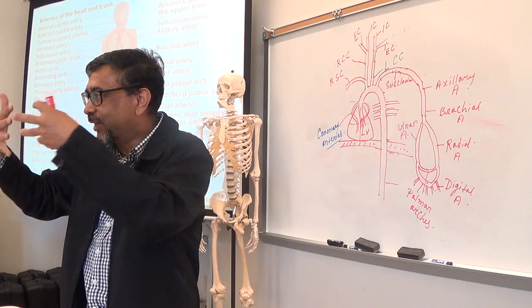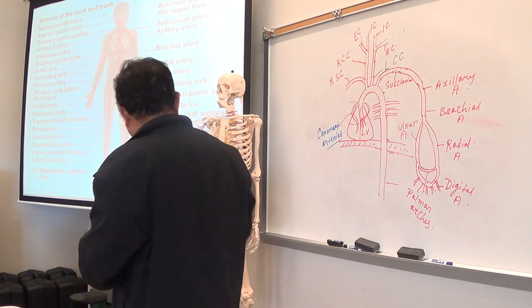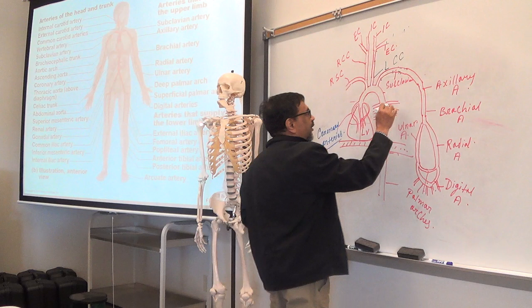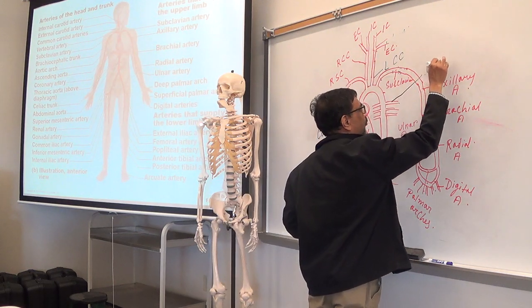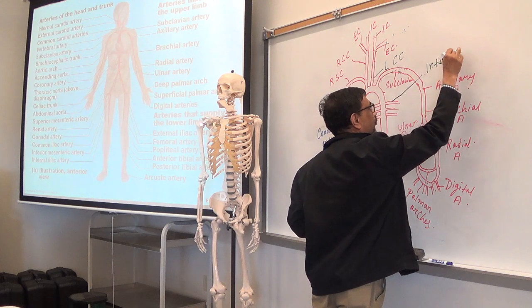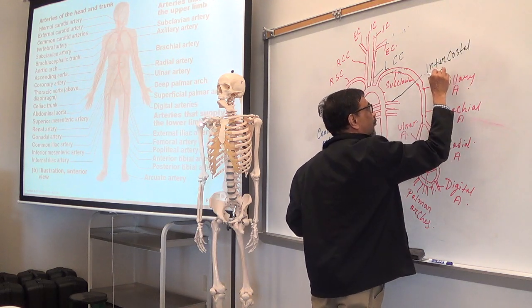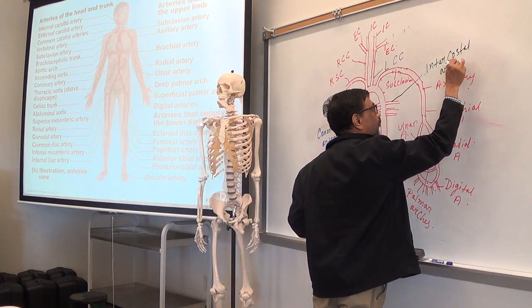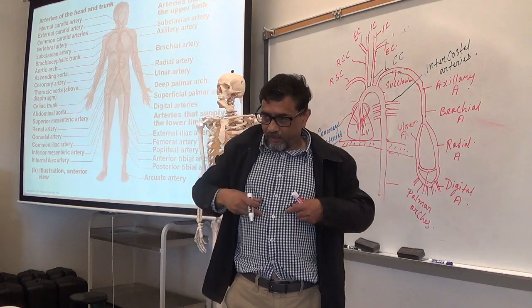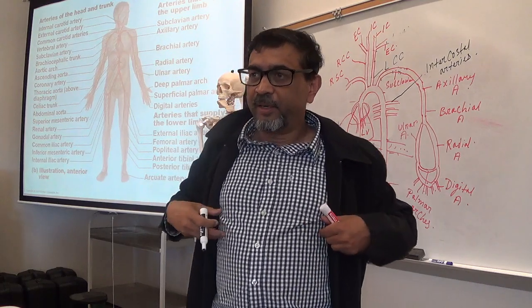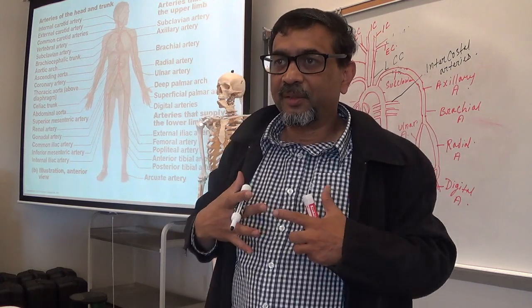Make sense? And go to the muscles in between the ribs.